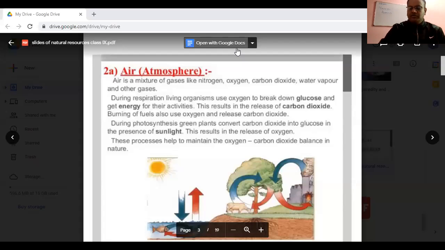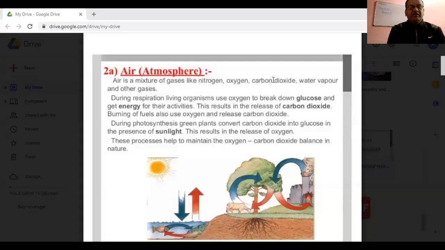The atmosphere protects life on Earth by shielding it from incoming ultraviolet rays. For breathing. Yes, definitely you have the correct knowledge. The main thing that comes to our mind is respiration.